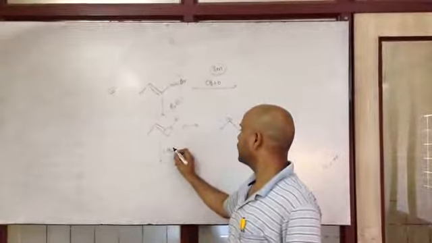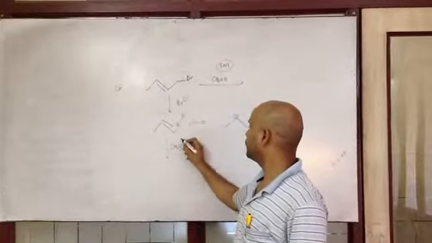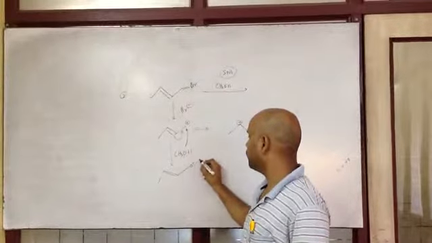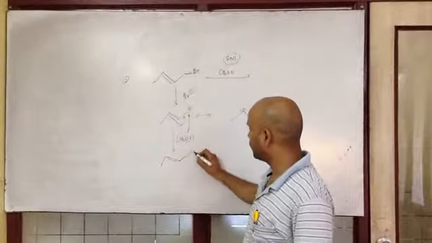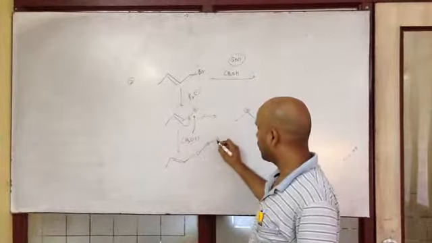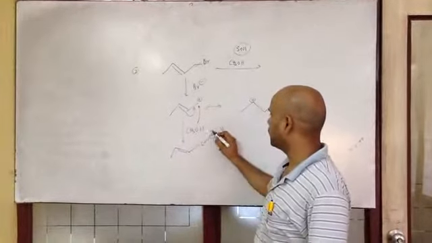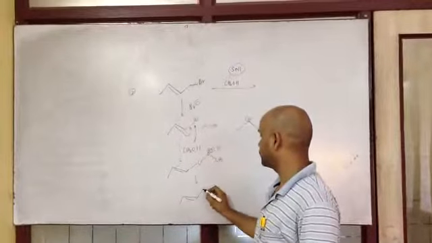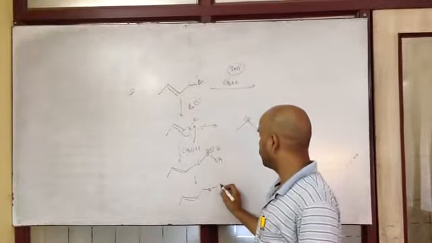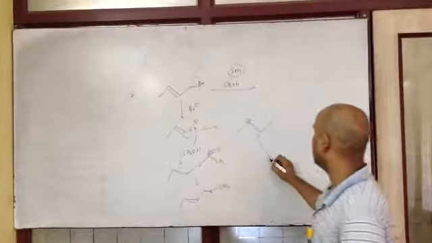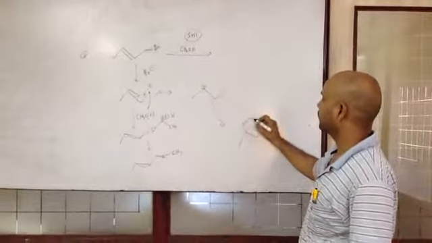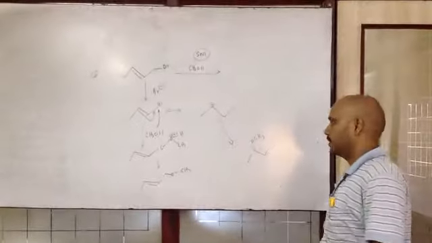Therefore, when we write the product from this, keep in mind the product is OH. Sorry, one carbon here, OH and CH3. Next step we have this. Therefore, the product is OCH3. Similarly, from this compound, the product will be OCH3. These two are the products for this.